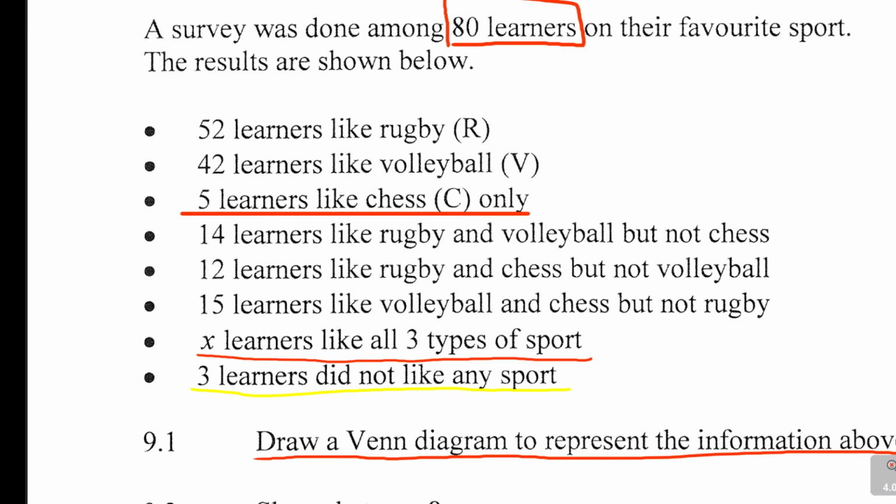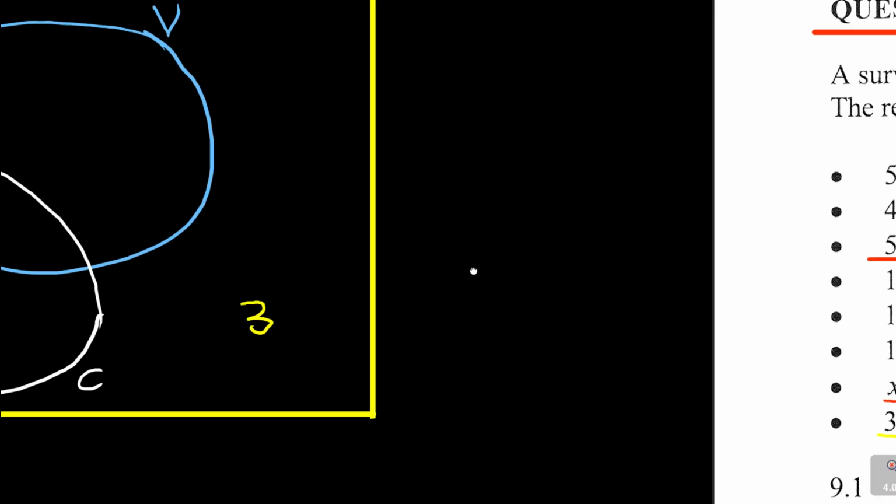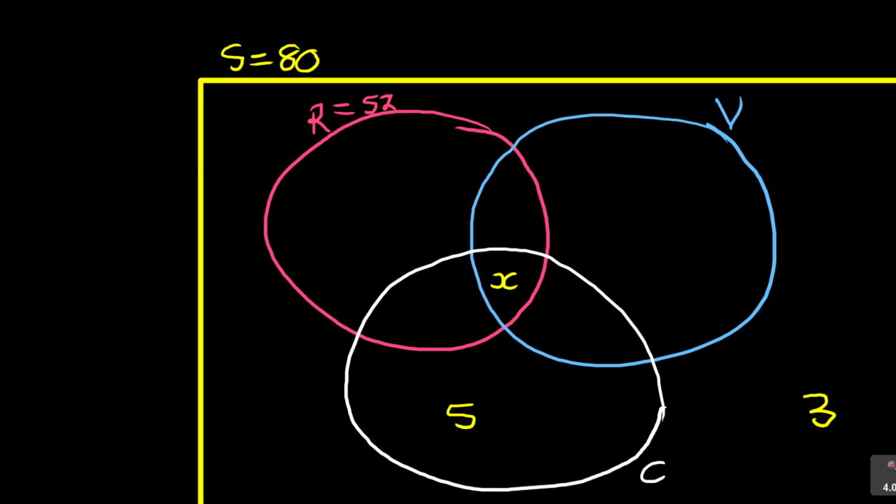Now let's continue. It says 14 learners like rugby and volleyball, but not chess. So they like rugby and volleyball. Let's go to those who are in rugby and volleyball. If I shade rugby and volleyball, it's all these learners. They do rugby and volleyball. But look at this. In this center here, it's rugby, volleyball, and chess.